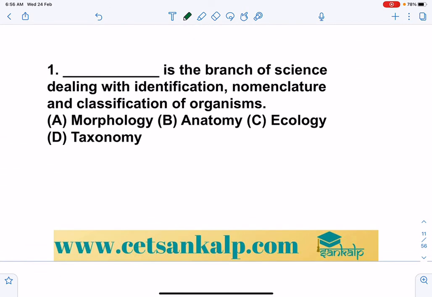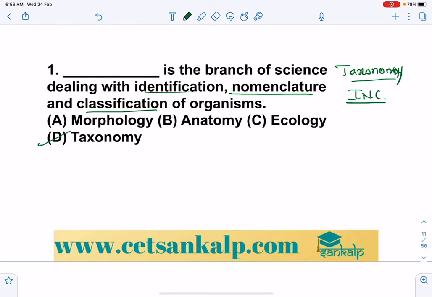Dash is the branch of science dealing with identification, nomenclature and classification. So you can easily remember it as INC. That is taxonomy, the branch of science which deals with identification, nomenclature and classification. So the answer is D. Morphology means the study of external features.